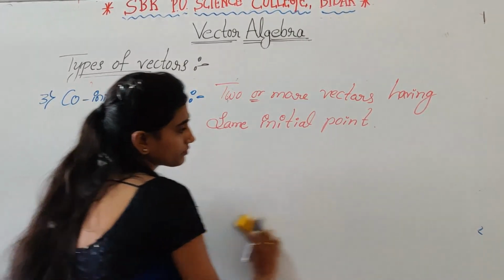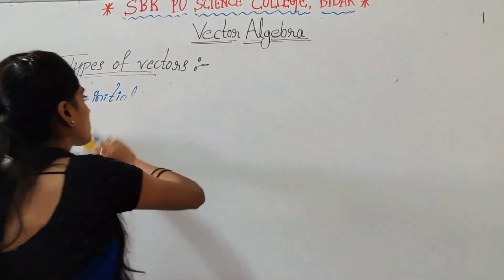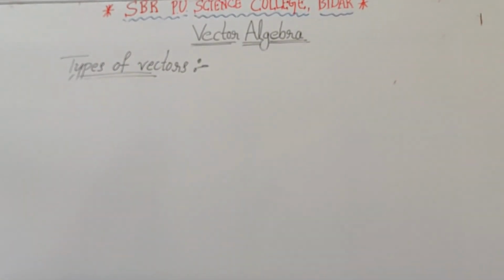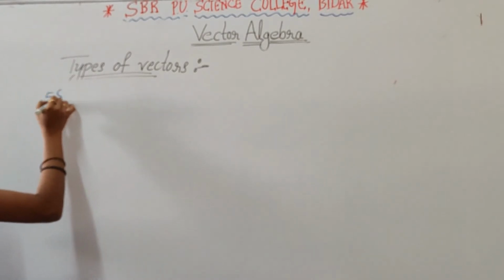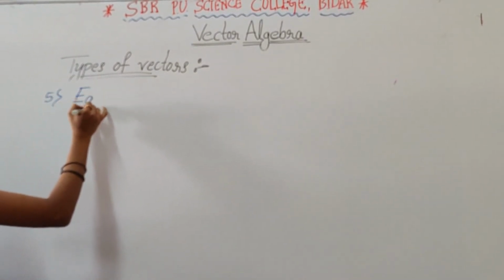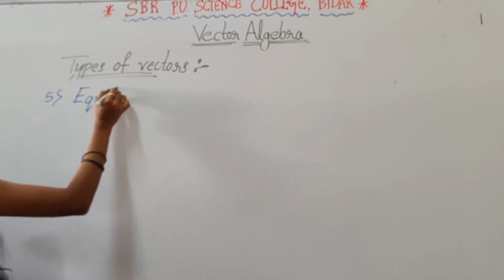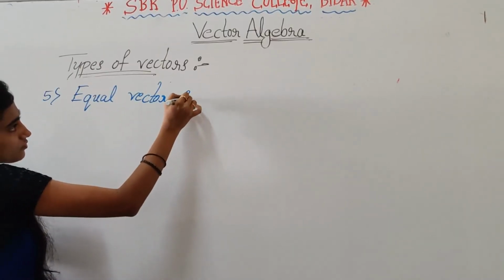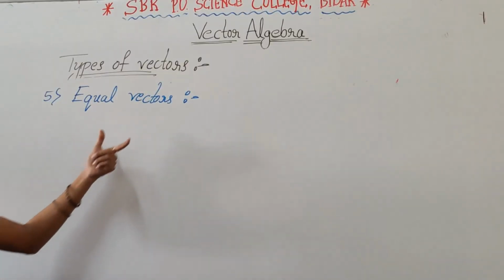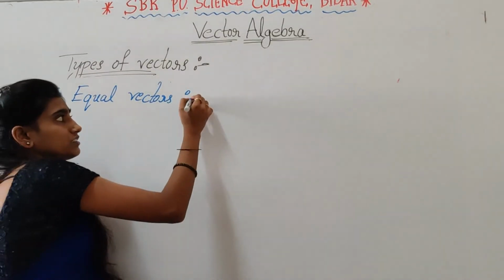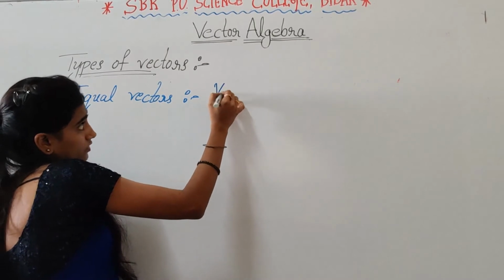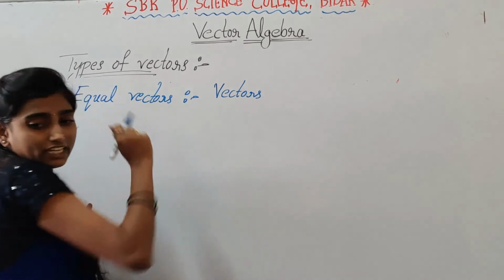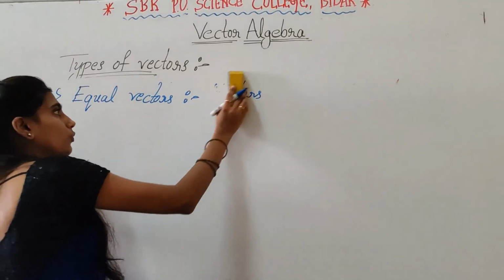And next one, equal vectors. So here equal vectors. Equal vectors means we can take two vectors, right?